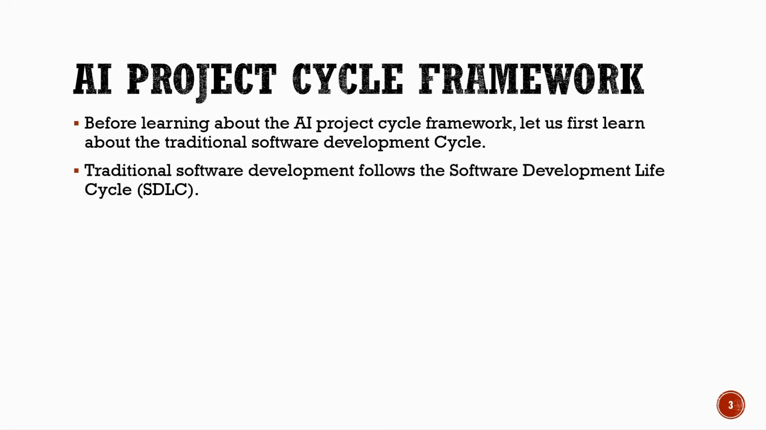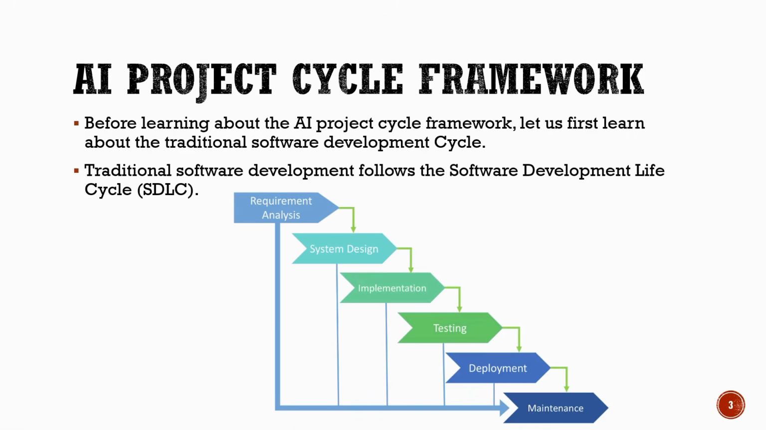AI project cycle framework. Before we understand the AI project cycle framework, let us first look at how traditional software is developed. In general, software development follows a structured process called the Software Development Life Cycle, or SDLC. This cycle begins with requirement analysis, where we identify what the user needs. Next comes system design, where we plan how the system will work.